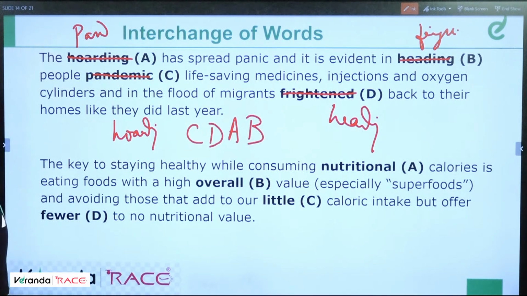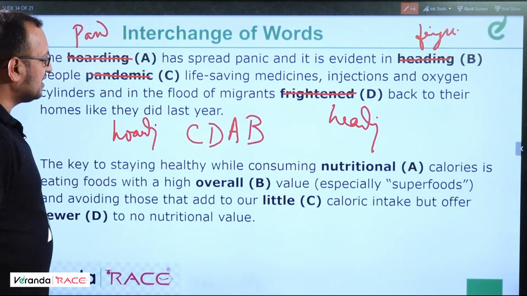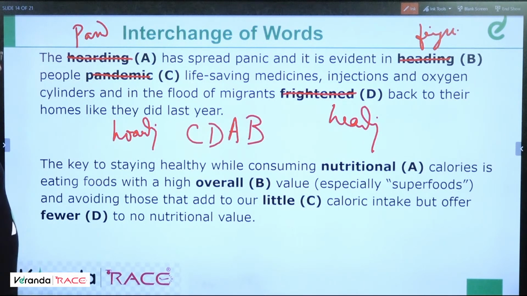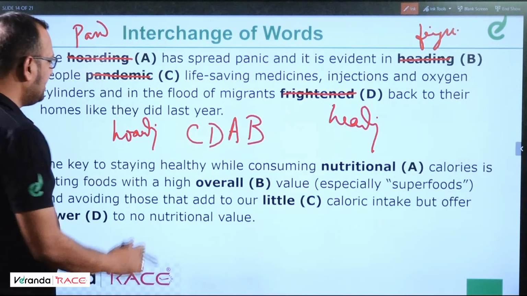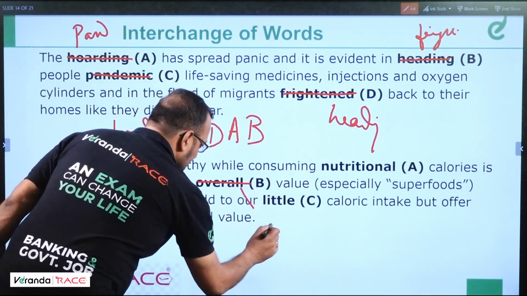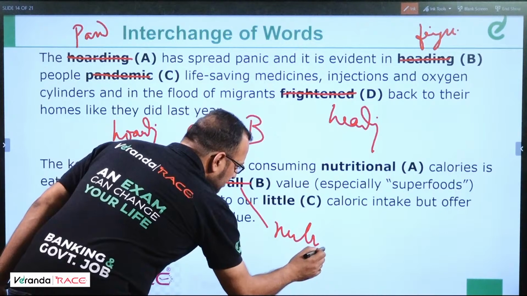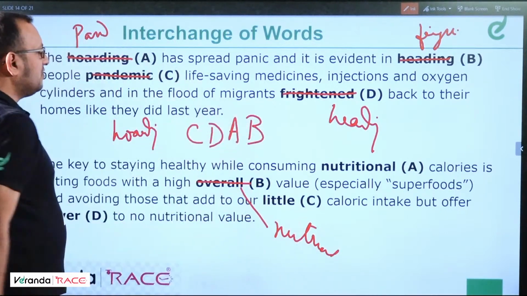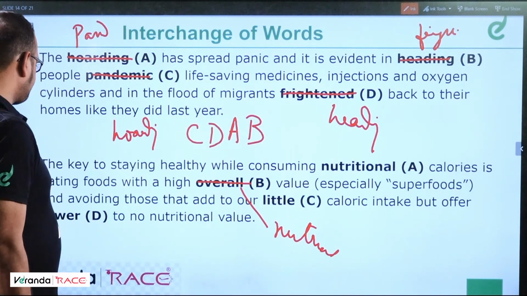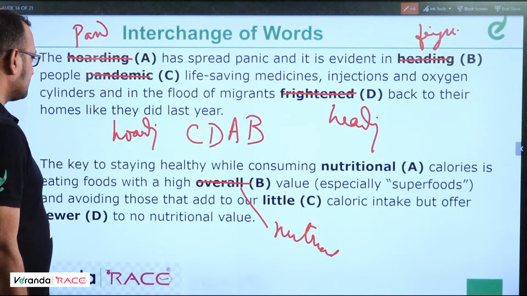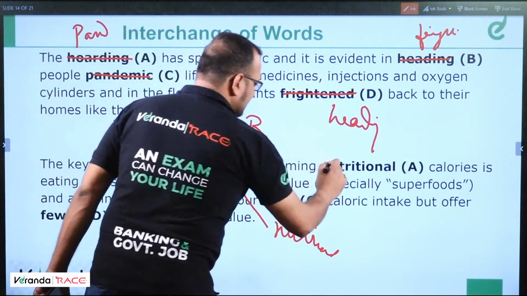So next question. The key to staying healthy while consuming nutritional calories is eating foods with a high overall value. So here it should be nutritional. Let me write this first only. Nutritional value. Here it should be fewer calories.